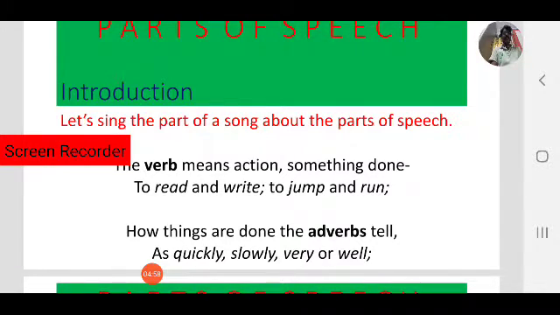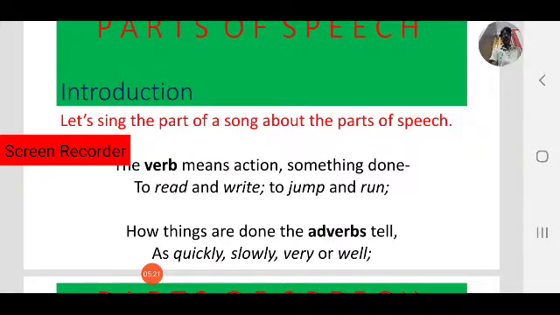How things are done, the adverbs tell how things are done: as quickly, slowly, very or well. How you read, how you write, how often you read, where you read. These come under adverbs.